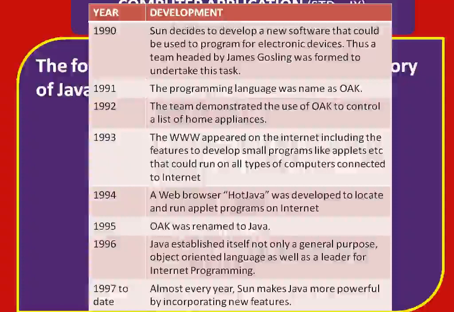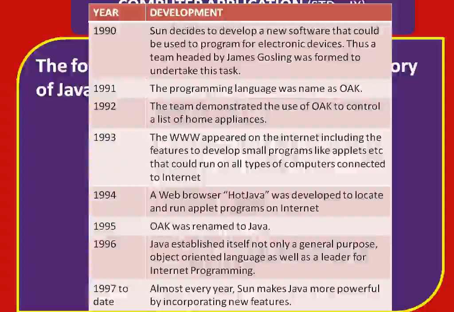Then in 1992 the team headed by James Gosling demonstrated the use of Oak to control a list of home appliances. In 1993, the WWW appeared on the internet, including the features to develop small programs like applets, etc., that could run on all types of computers connected to the internet.